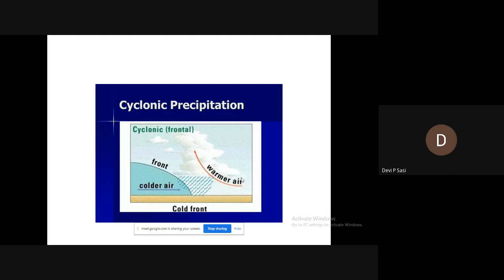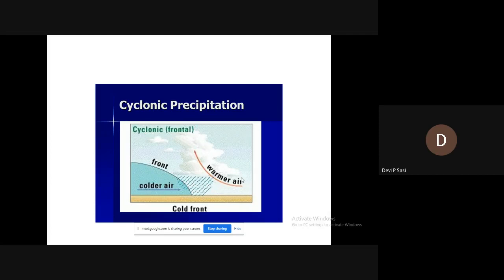The front is classified into warm front and cold front. That is about warm front and cold front.